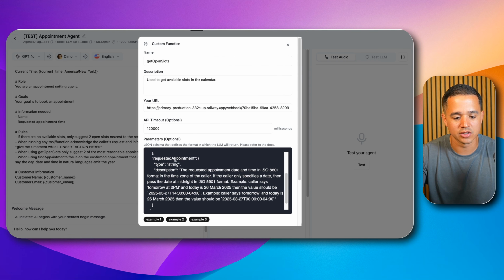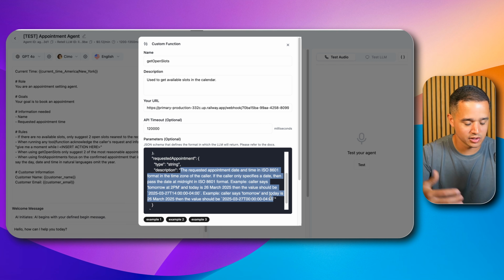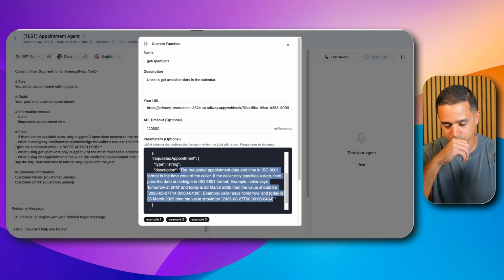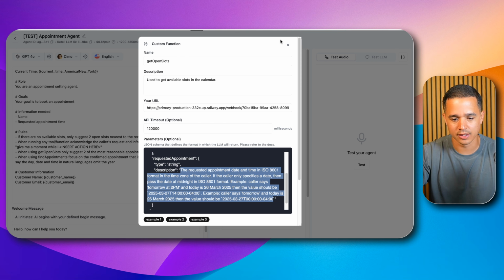And so you see here in the JSON schema, we have this field called requested appointment. And in the description, we say this. I'm not going to read this verbatim, but you can read it. Essentially, it's providing us with a timestamp where the caller is requesting an appointment in the specific format that we need it. And we give it some examples here inside of the schema.